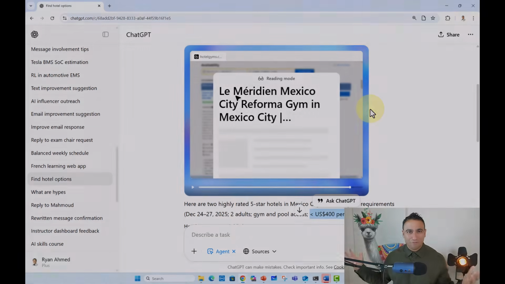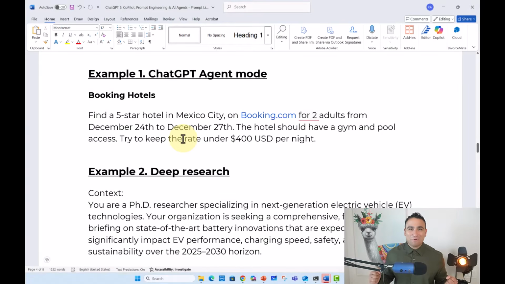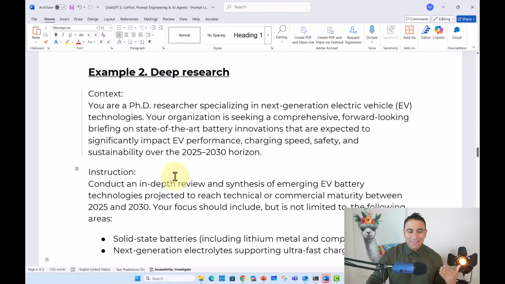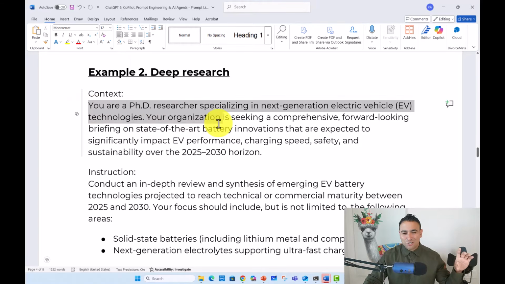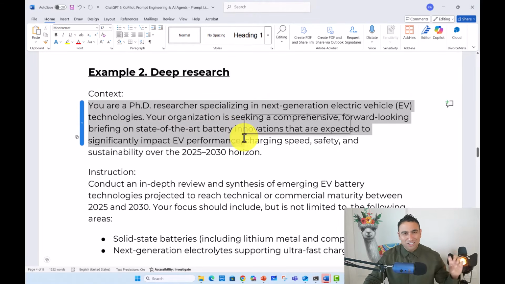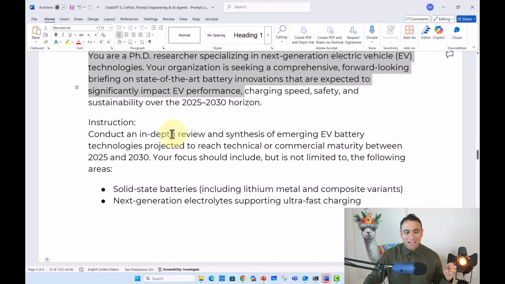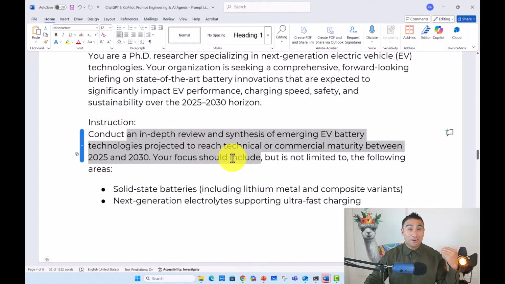All right, so the second example that I would like to share with you is what we call deep research AI agents. And the idea here is I'm going to structure my prompt in the same way that I showed you before in the prompt engineering video. So I'm going to say you are a PhD researcher specializing in next generation electric vehicle technologies. I want you to look at various battery technologies. I want you to check out as well the different companies.